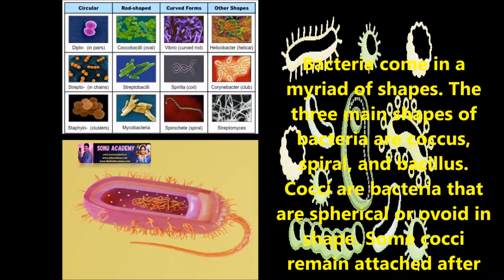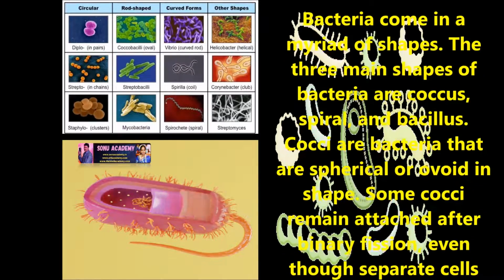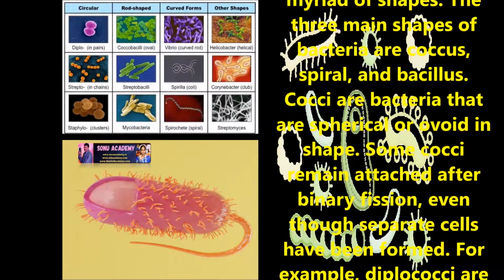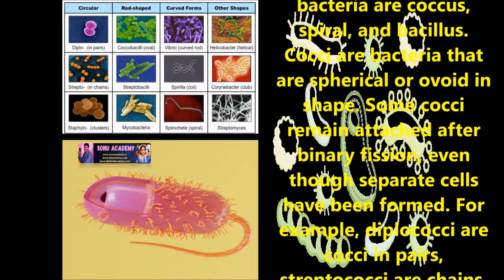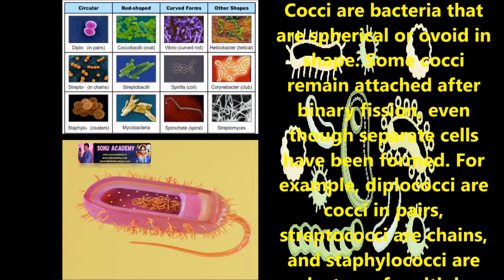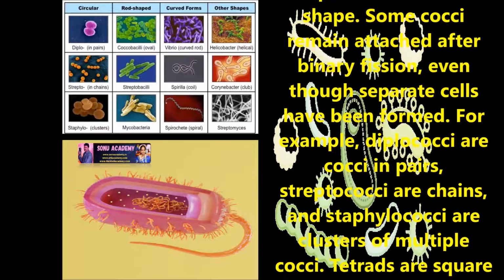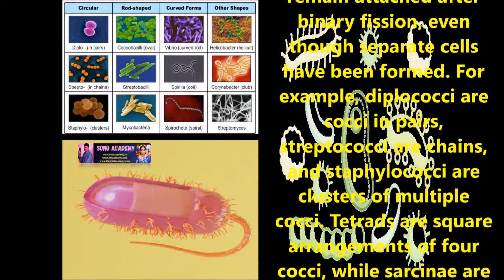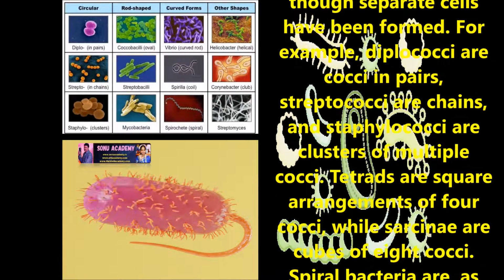We can see diplo in pairs, rod shapes, cocci in oval shapes, curved forms, Vibrio curved rod, other shapes like Helicobacter helical, and Strepto in chains, Streptobacilli, Spirilla, Corynebacteria, Mycobacteria, Spirochete, Streptomyces. These are a few shapes of bacteria.